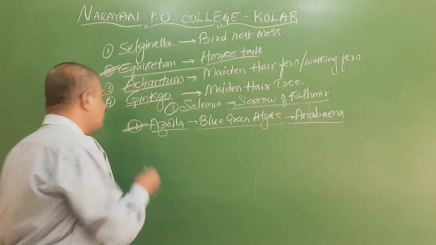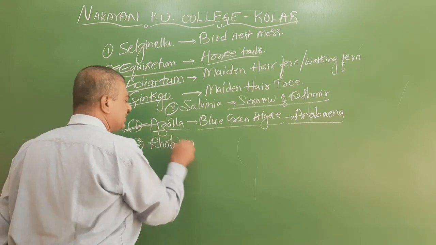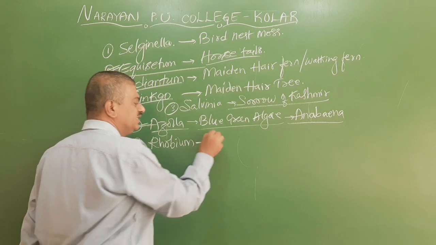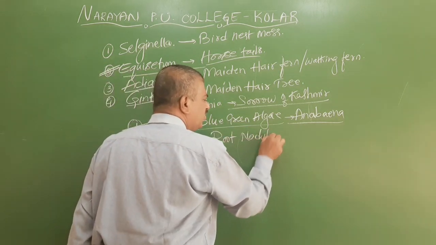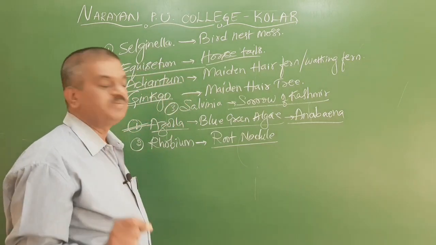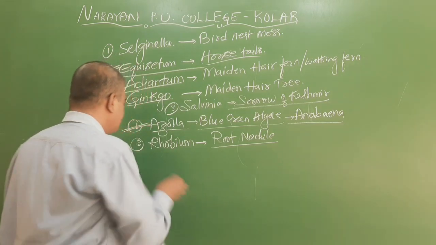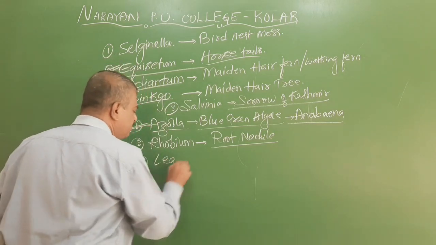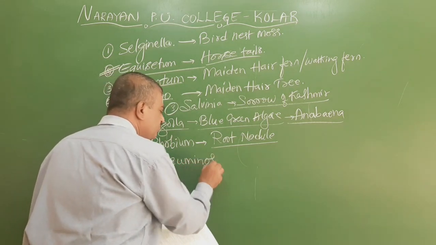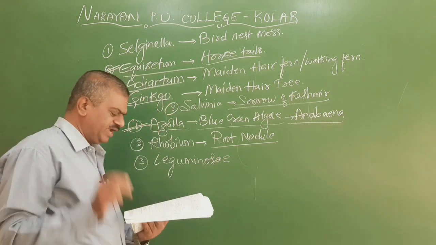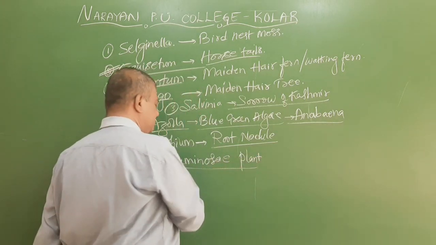The second option is Rhizobium. This bacteria helps in the formation of root nodules. In all the leguminous plants, there is a presence of root nodules. They help in nitrogen fixation. The third option is Leguminaceae. These plants again have root nodules that help in nitrogen fixation.